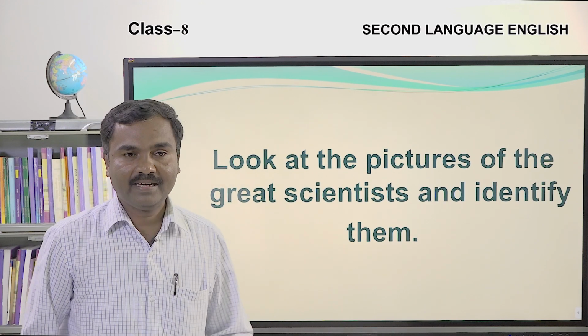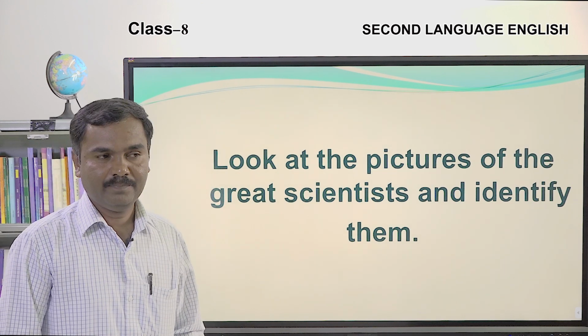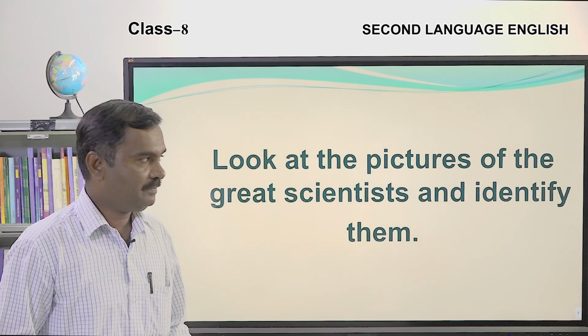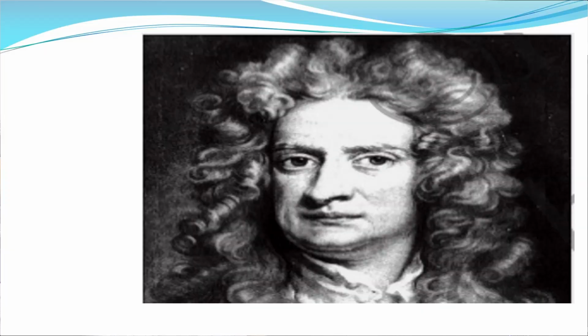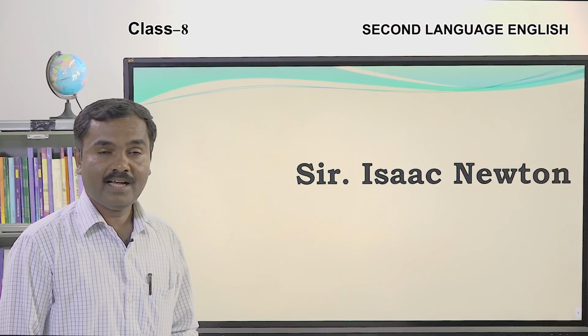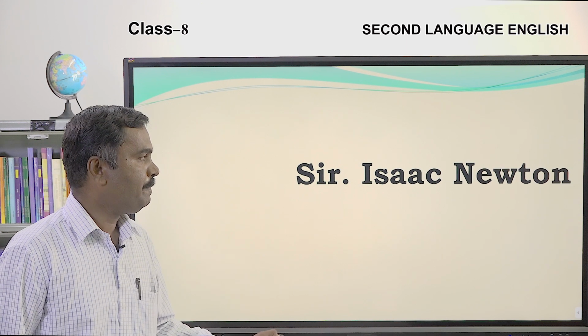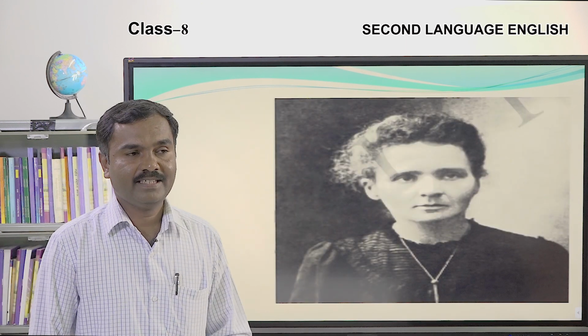Look at the pictures of the great scientists and identify them. Okay? First picture. Who is the scientist? Yes, Sir Isaac Newton. This is the picture of Sir Isaac Newton. Let's go to the next image.